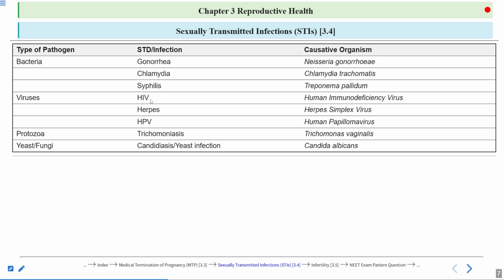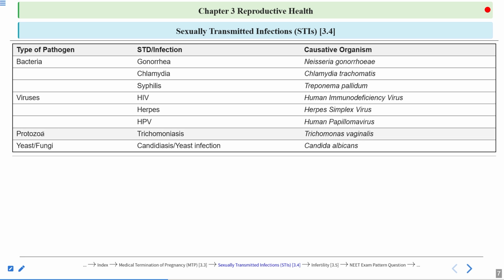The symptoms of HIV can only be managed using antiretroviral medicines. And there is no complete cure for HIV, herpes, and HPV. Okay, most dangerous is HIV because there is no cure for HIV.